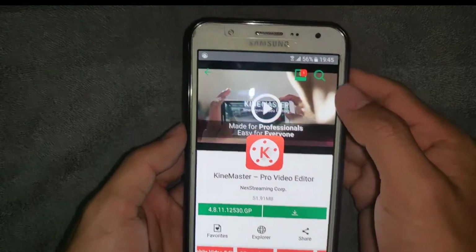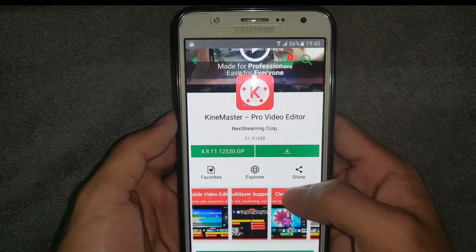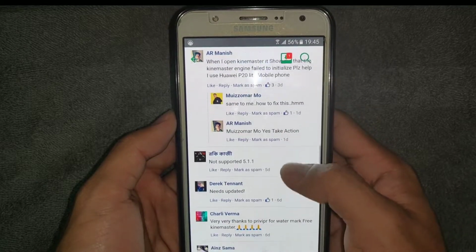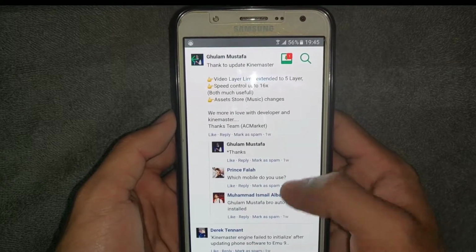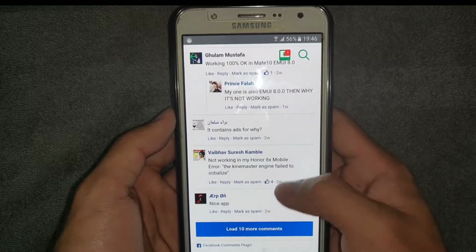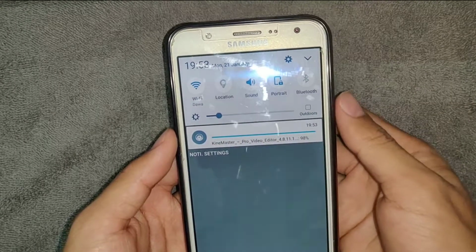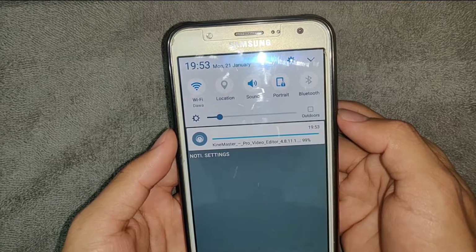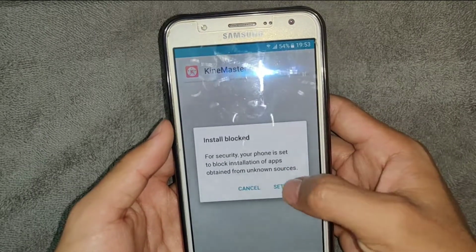We are downloading the Kinemaster. It is downloading now. So let's wait for a few minutes. These are the reviews given by the users of Kinemaster from this AC Market, but some of the reviews are not good. Let's see how it is. Yeah, we have downloaded almost 99%. Yeah, it was downloaded now.